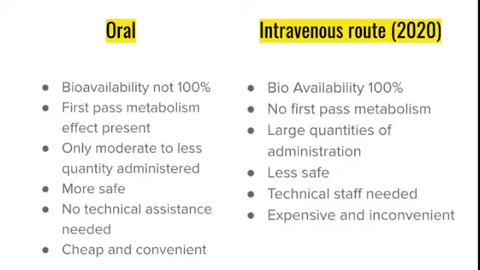Oral route is more safe, whereas the intravenous route is less safe. We need no technical assistance in case of oral drug administration, whereas we need technical staff assistance in case of IV route administration. Oral drugs are cheaper and convenient, whereas IV routes are expensive and inconvenient. So this is the difference between oral and IV routes.